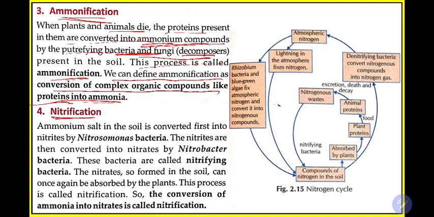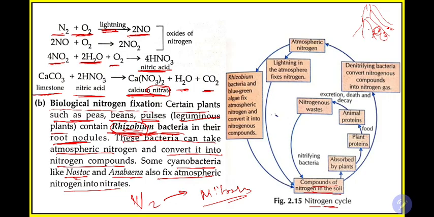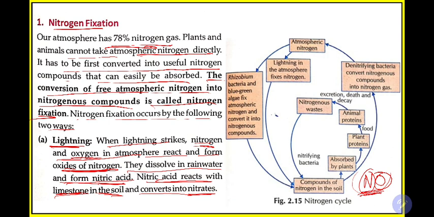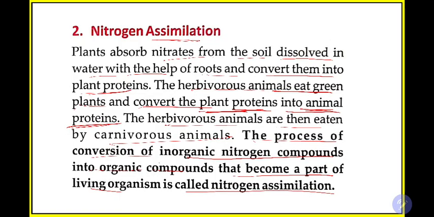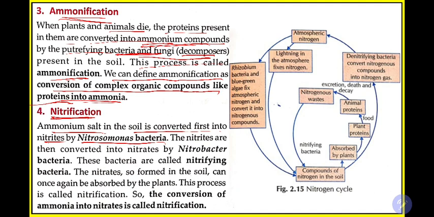The next is again nitrification. Ammonium salt in the soil is converted first into nitrites by Nitrosomonas bacteria. See, we have started the first step, if you can remember. Here we have started the formation of nitrogen compounds from nitrogen gas. It was the nitrates, right? First we started from nitrates, then in the next step what happened? From the soil, plants have taken it, that is nitrogen assimilation, from plant to animal, and then microbes are again converting it, so it is ammonification. Then again nitrification, and again it will move back to the atmosphere or other place. We'll learn how it will happen.